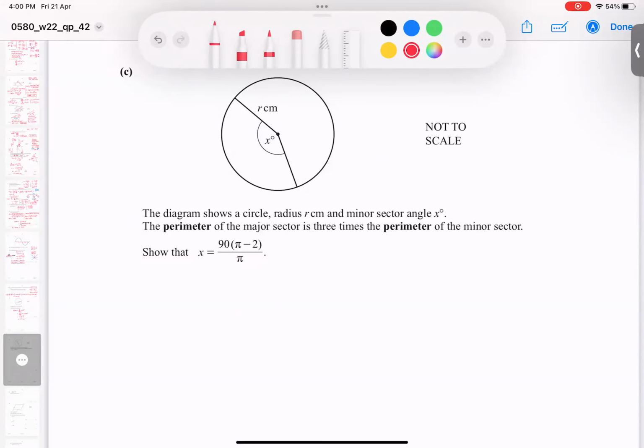What is the condition given? Angle X is given here. The perimeter of the major sector, this is called major, and perimeter means this radius, this radius, and the arc length. Anyway, it's 3 times the perimeter of the minor sector. So let's start. Perimeter of major is equal to 3 times the perimeter of minor.